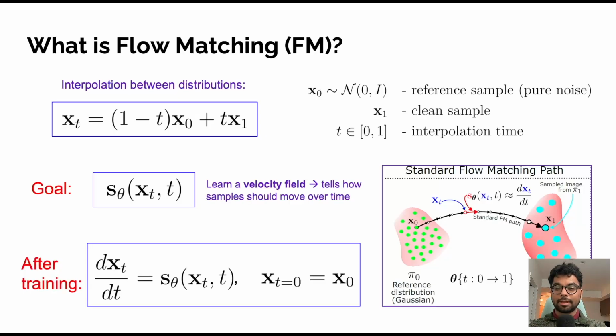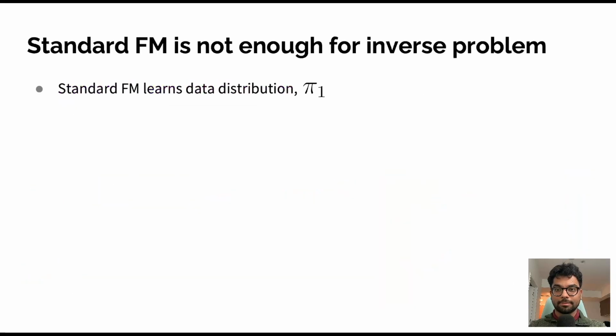After learning the velocity estimator, image generation becomes straightforward. We solve an initial value problem. We start from a random Gaussian noise at t equals 0 and then integrate this differential equation forward in time. As we evolve the system, the sample gradually transforms from noise into a realistic data point. In other words, flow matching learns a continuous transformation that reshapes a simple distribution into the target distribution as shown in the figure on the right.